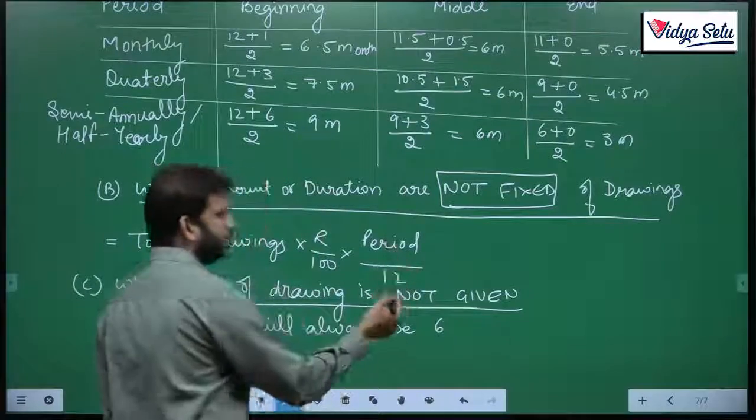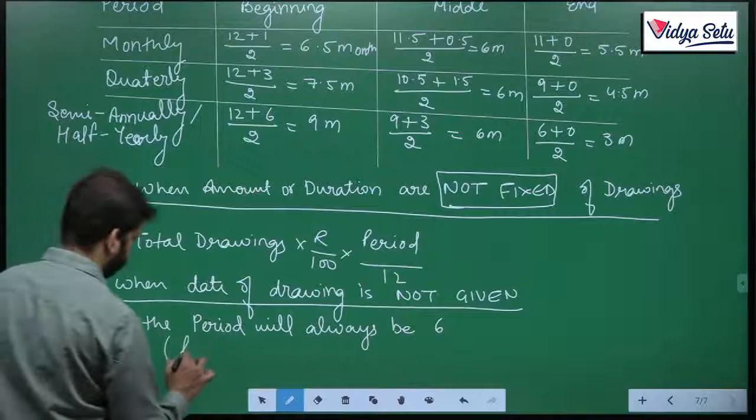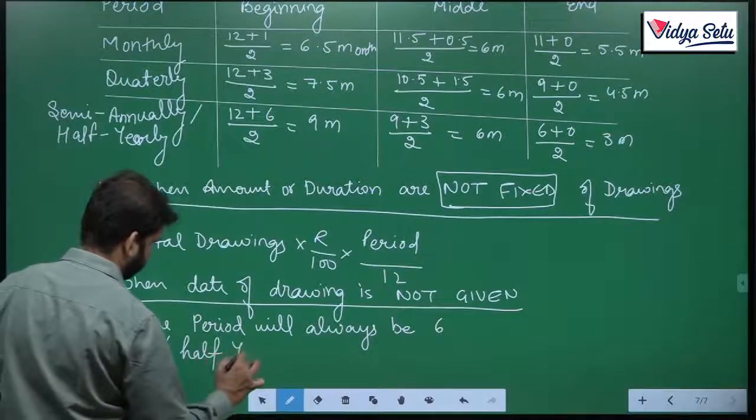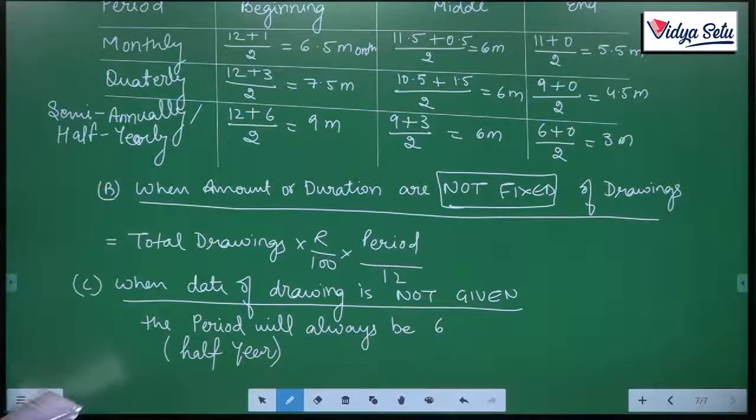So we'll write down 6 upon 12 for half year. These are the situations that I see.